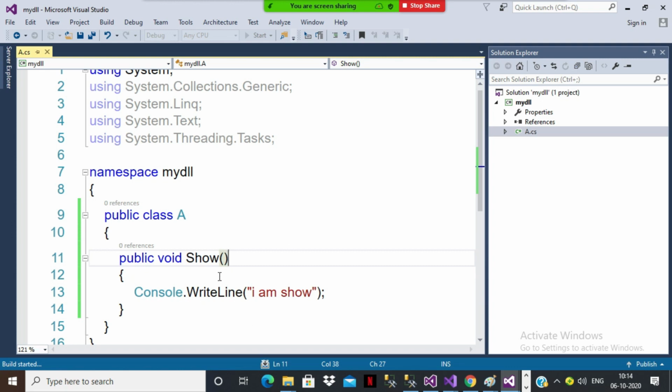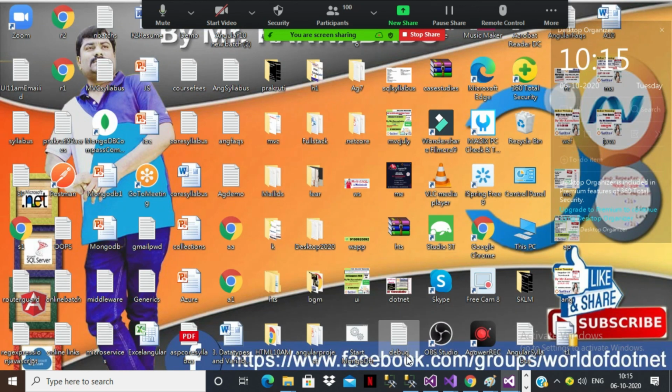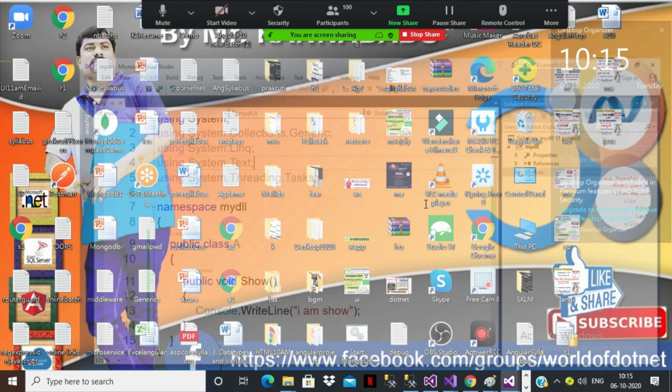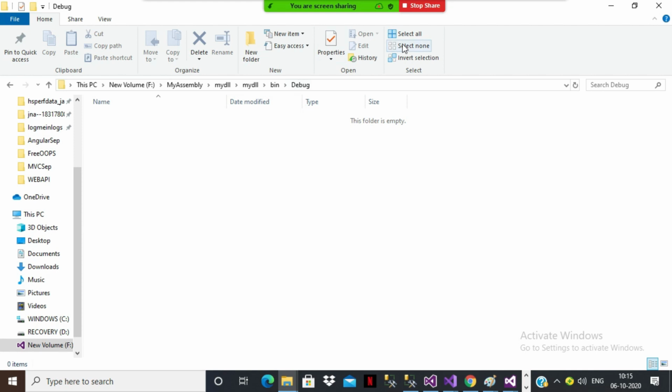You cannot directly execute the DLL file. You have to consume the DLL file in any executable project. So if you try to run this, what do you get? Error. Because we cannot directly execute the DLL file. It is taking some time. If you go and check in that location under the bin debug folder, you can see one DLL file is generated. Is it clear?